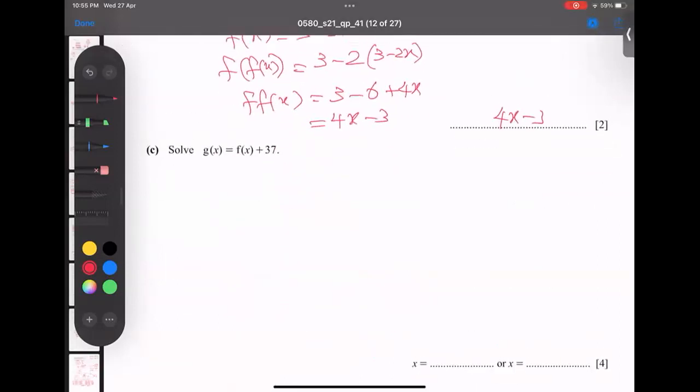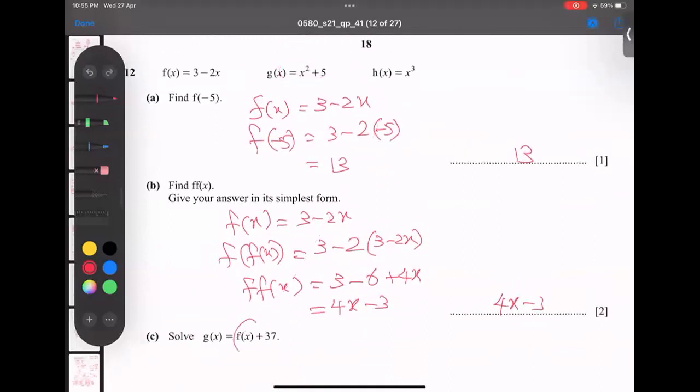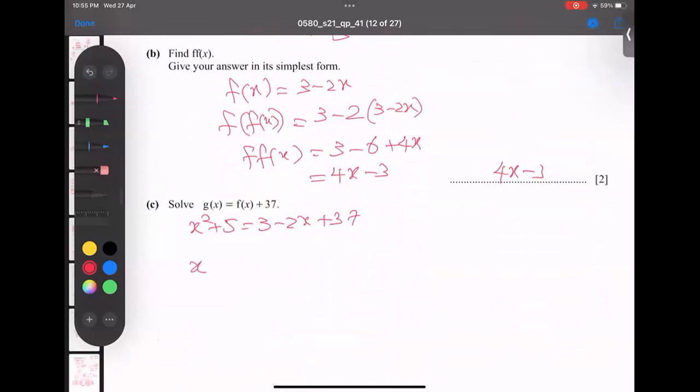The next part is g of x. This value I will get from here, and this value from here. Just copy and paste the values: x squared plus 5, and 3 minus 2x plus 37. Rearrange x to the power 2. This comes here, everybody comes here. Negative becomes positive 2x. So 3 plus 37 gives 40. And 40 also comes to the left-hand side like this. Now I'm solving x to the power 2 plus 2x minus 35.